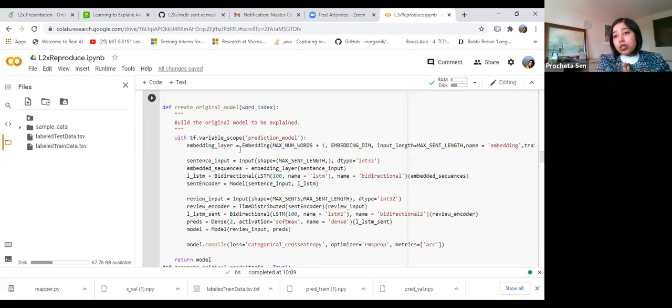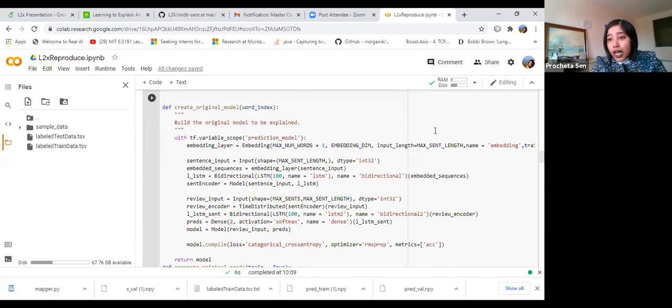What you need to understand is what will be the input to this model. The input to the L2X model, I mean the explainer model, will be the same. And you first need to train your original model, because you need the predicted outputs, because those are the things that you are eventually going to explain.